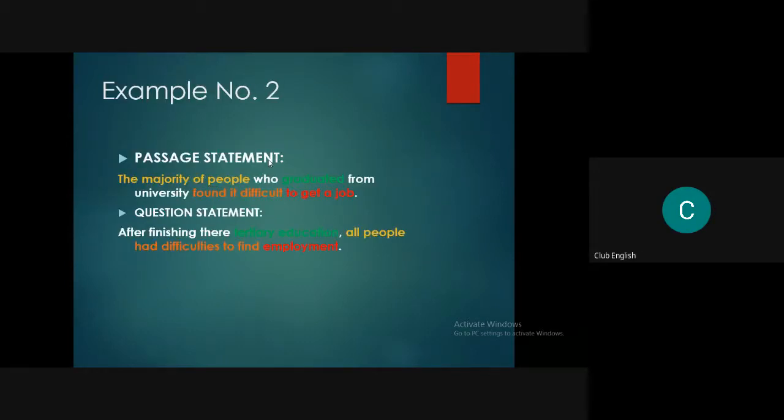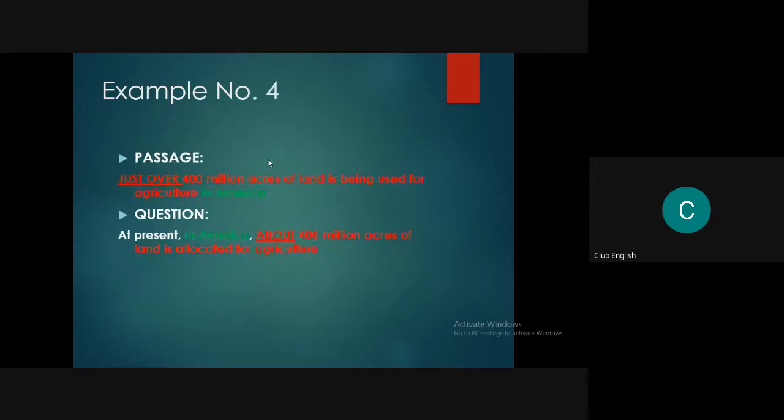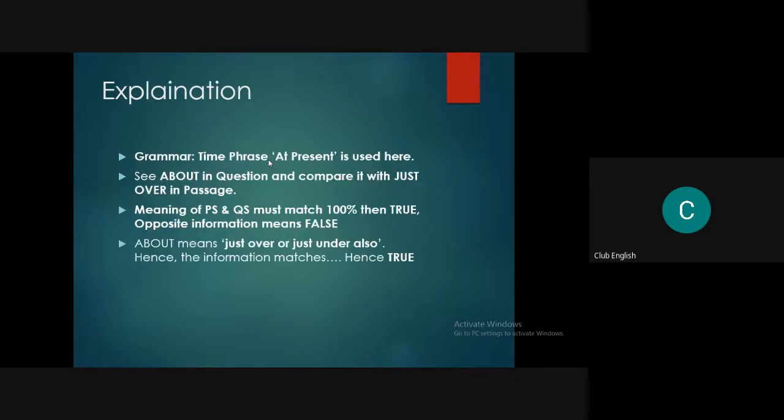In the PPTs, as you can see, there are various other examples also. Example number 2, you can make the person understand in an online class. These PPTs are ready for them. You just have to run it, and you'll easily be making them understand. So this is the passive statement, like: the majority of the people who graduated from the university found it difficult to get a job. I'm not going to explain it, but you can go through example number 2, example number 3, example number 4, and then there's explanation.